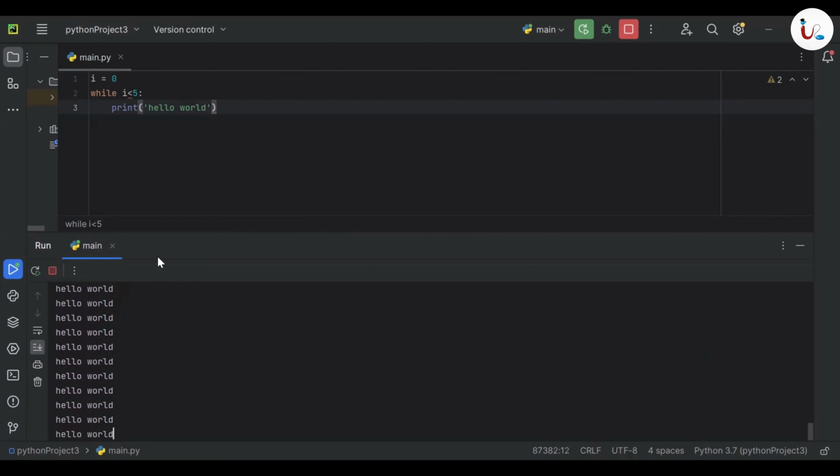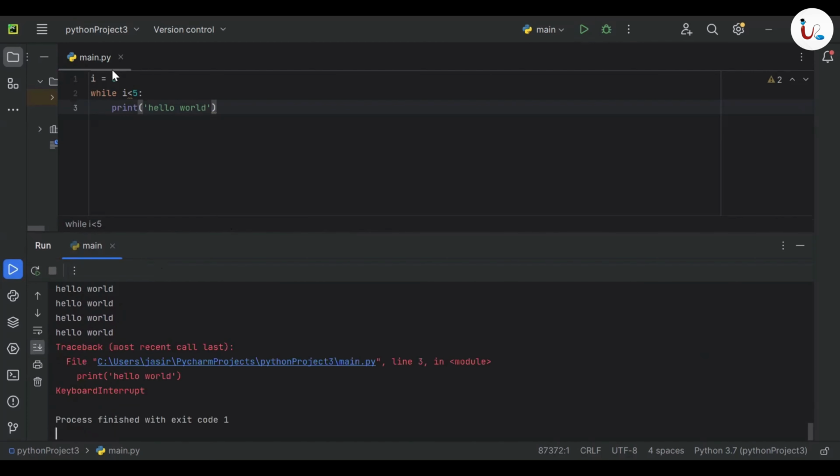But why? What happens here? First, the computer knows that i is 0. i is a variable and 0 is the value inside i. Now the computer comes to the next line, the while condition, and the condition is i less than 5. Now i is 0, so 0 less than 5 is true. So the computer will go inside the while loop and print the first hello world. After printing the first hello world, the computer will again go up to check if the condition is still true. Again, i is 0, and 0 less than 5 is true.